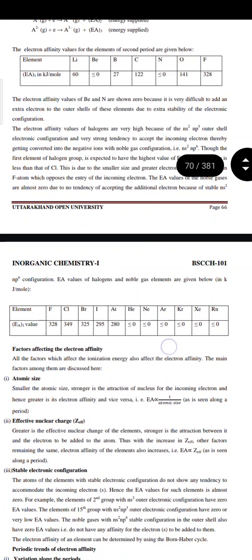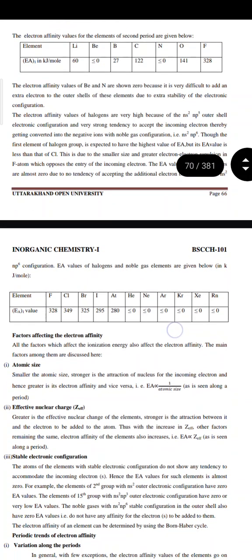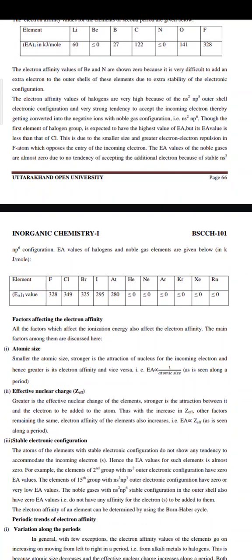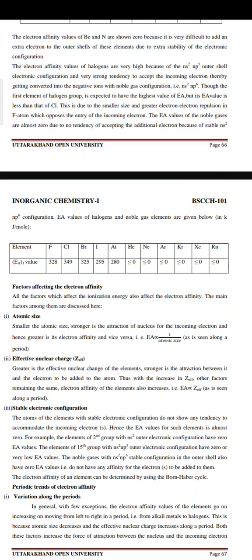The electron affinity values of halogens are very high because of the ns2 np5 outer shell electron configuration and the very strong tendency to accept the incoming electron, thereby getting converted into the negative ion with the noble gas configuration, that is ns2 np6. Though the first element of the halogen group is expected to have the highest value of EA, its EA value is less than that of Cl.